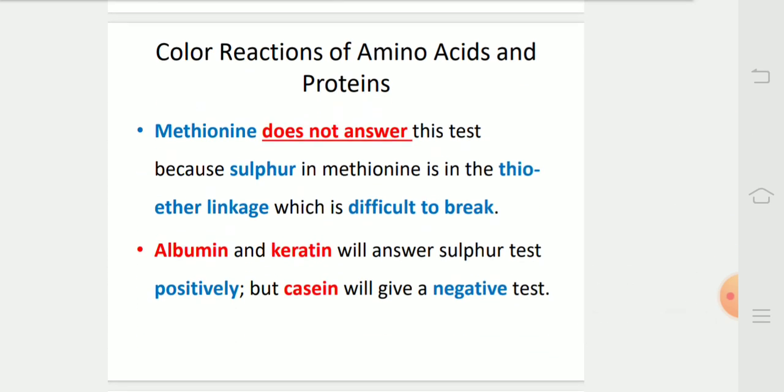Methionine does not answer this test because sulfur in methionine is in thioether linkage, which is difficult to break. Albumin and keratin will answer the sulfur test positively, but casein will give a negative test.